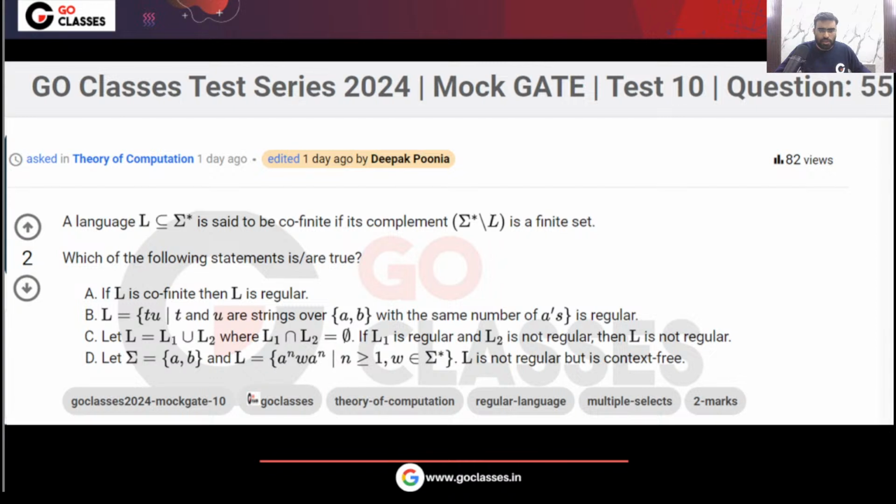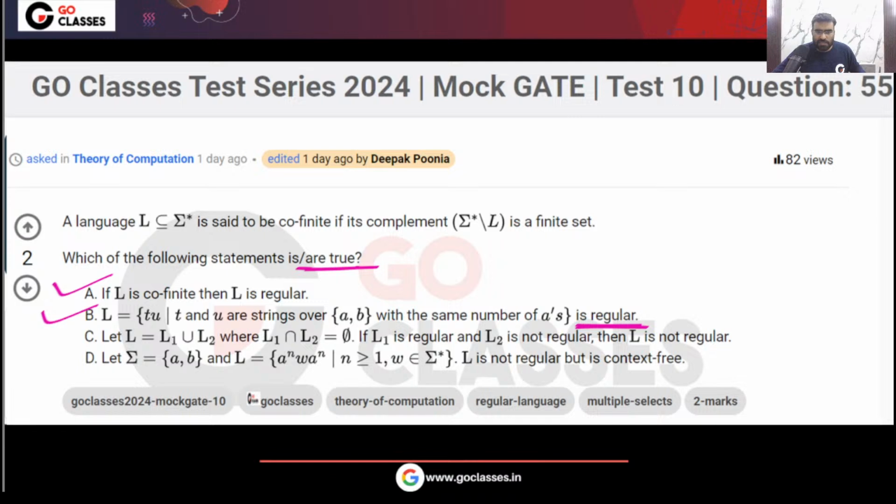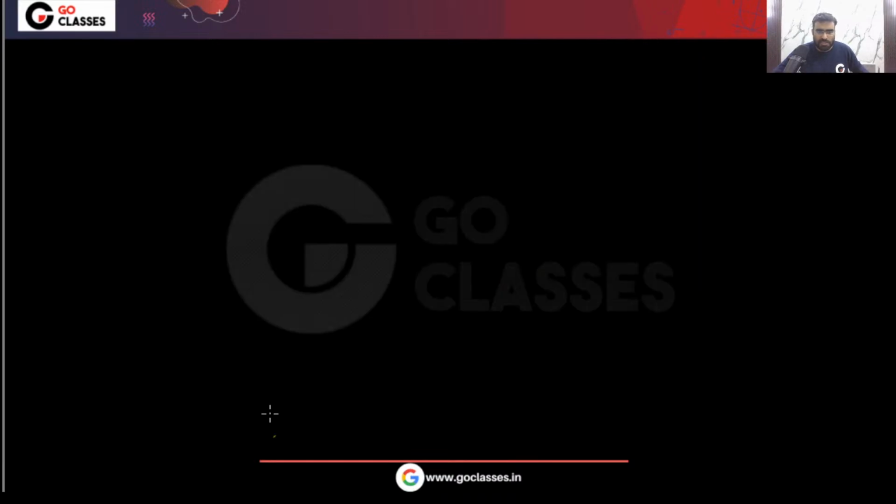Now, what about the next option? You can see the first statement is true and the second statement is also true. What about the third statement? L equals L1 union L2, where the intersection of L1 and L2 is phi. If L1 is regular and L2 is not regular, then L is not regular. This is a beautiful question. This option C is very interesting. What is this option C saying?